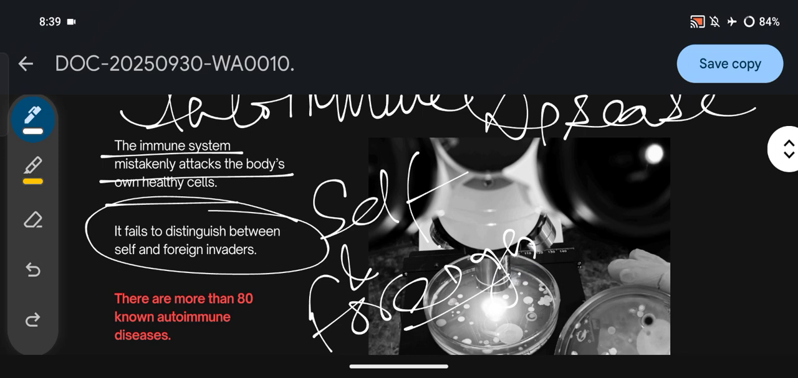And there are 80 known autoimmune diseases. Till now, nearly about 80 autoimmune diseases are present. So first, what is an autoimmune disease? The immune system mistakenly attacks the body's own healthy cells. And whenever an autoimmune disease occurs, the body fails to distinguish between self and foreign invaders. And till now we have discovered more than 80 autoimmune diseases.